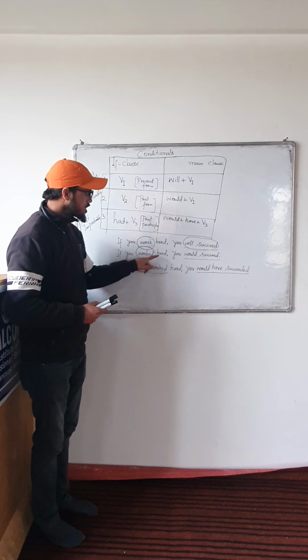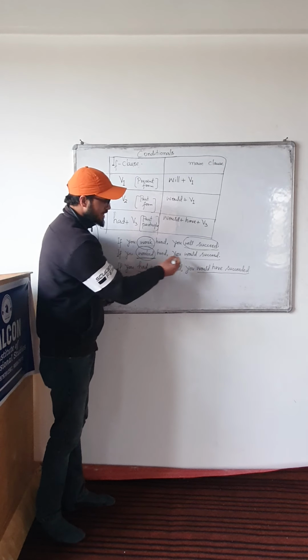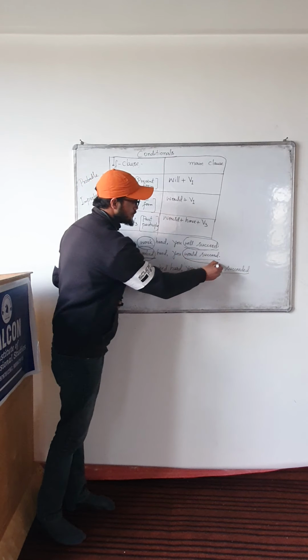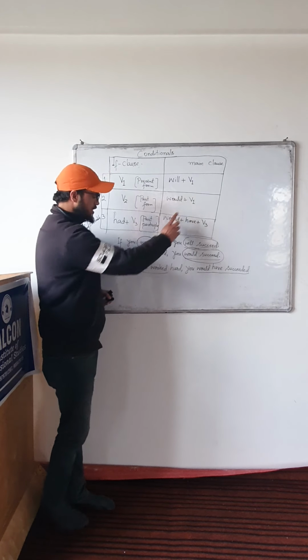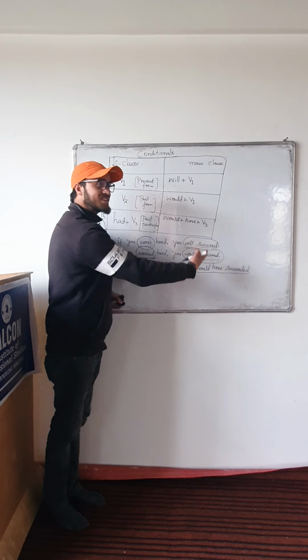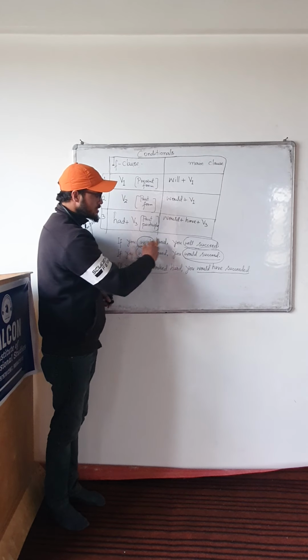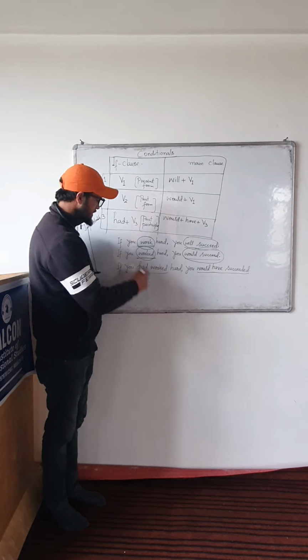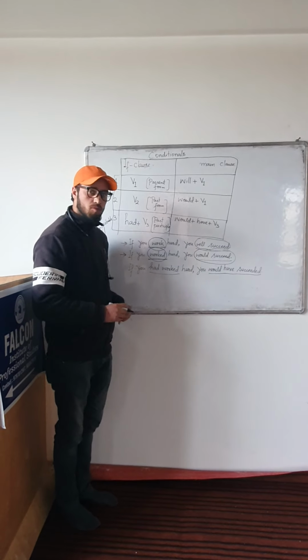If you worked hard, and at the same time, when you have V2 here, you have would plus V1: would succeed. So, if you worked hard, you would succeed. And here, if you work hard, you will succeed, is the probable conditional. The second conditional is the improbable conditional.